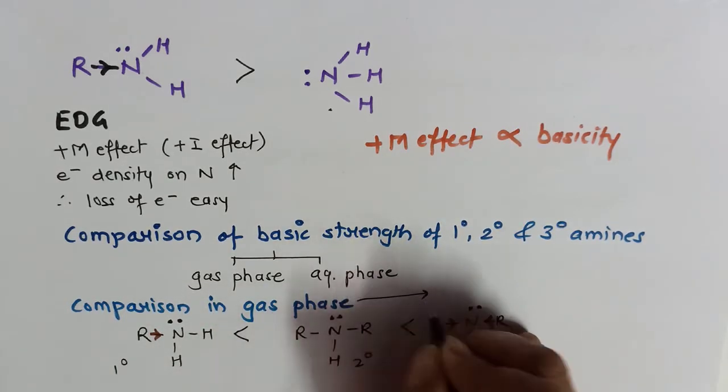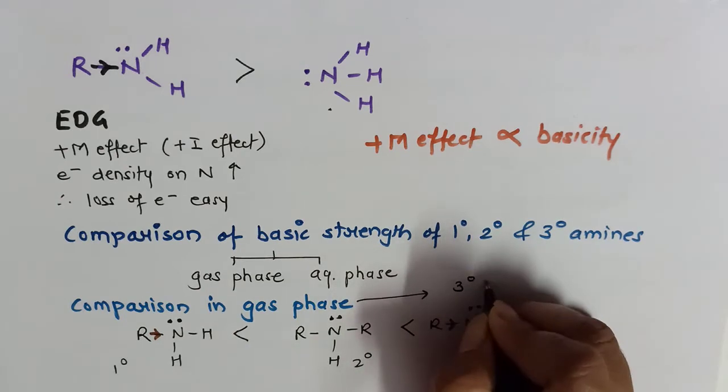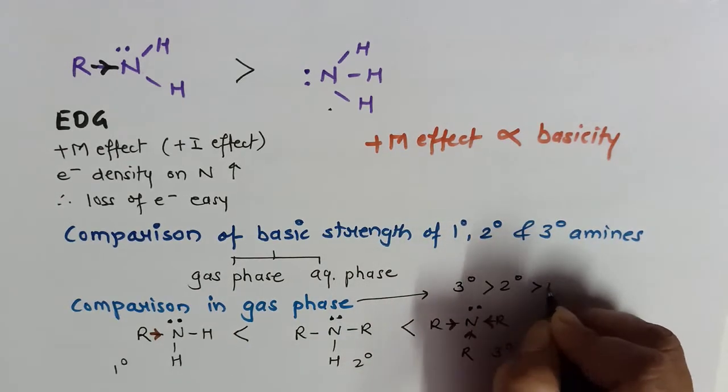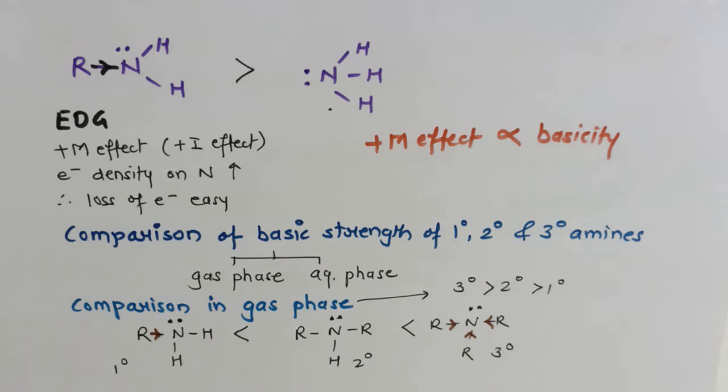So what is the order in gaseous phase? 3 degree amine more basic than 2 degree than 1 degree. But when we are discussing aqueous phase, there are many factors that we have to consider. So let us study that.